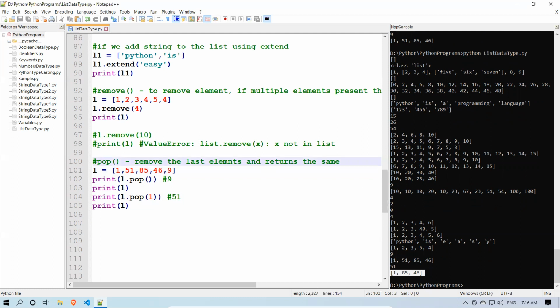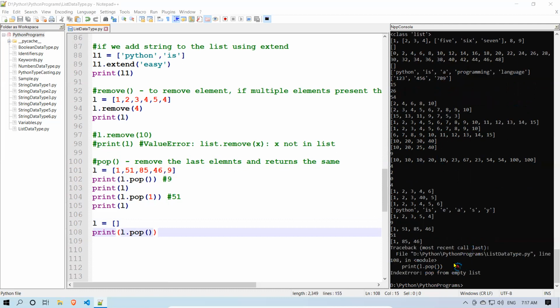Pop means if you want to remove the last element. I took one empty list. If I try to do print L dot pop with the empty list, I am trying to remove some element. What happens? Index error: pop from empty list.